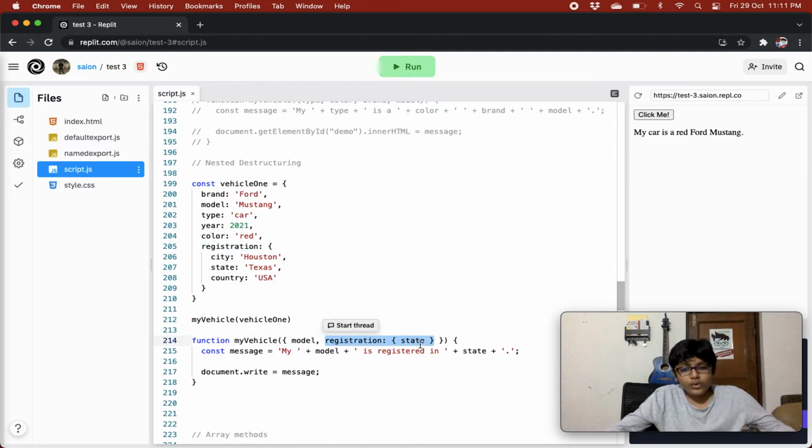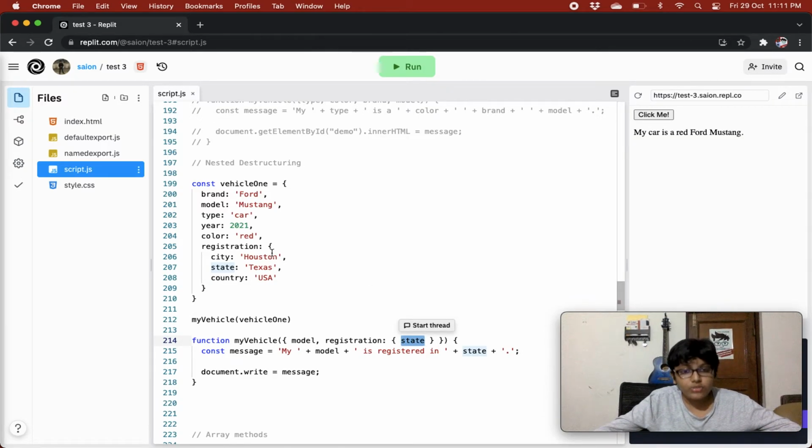We want to destructure this state property that is in this registration object, that is in this vehicle one object. So when there's a nested object, you have to give that nested object's name, a colon, then open brackets, and then give the name of the property that you want to destructure. Like this, it will create a state variable that will have the value of Texas.